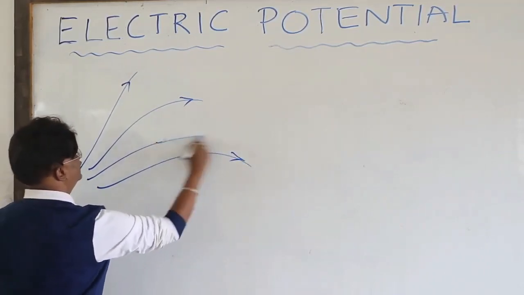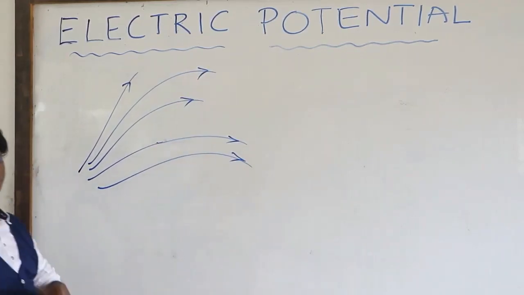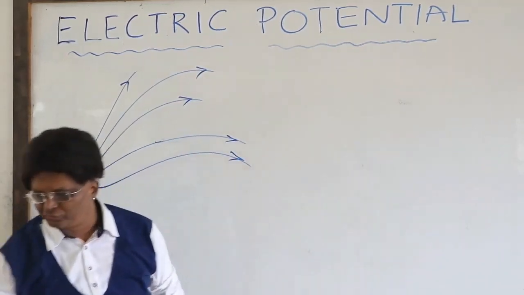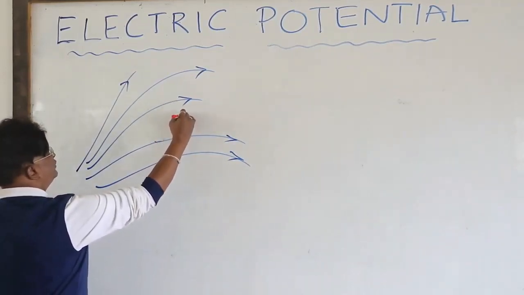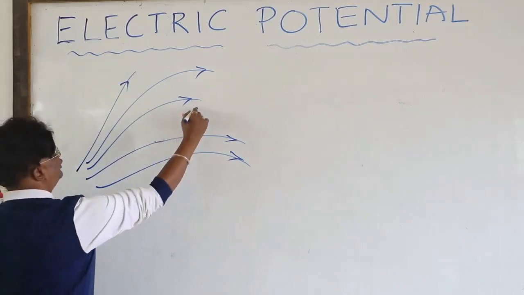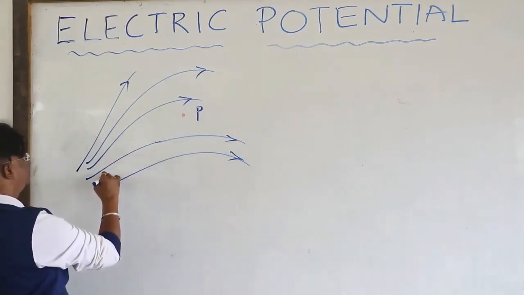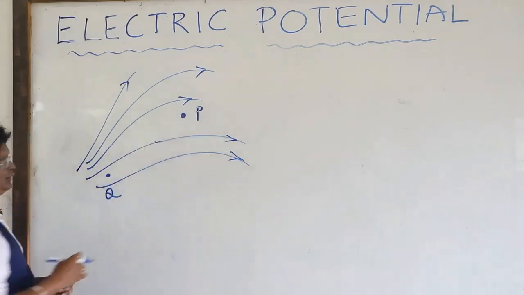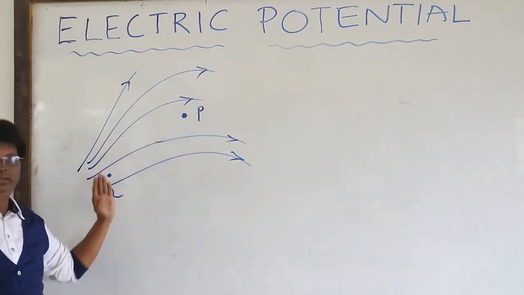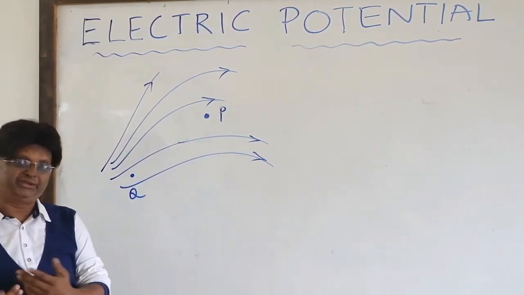And in this electric field, I choose 2 points. Those 2 points: this point I will call P, and another point somewhere over here, this point is Q. So P and Q are 2 points inside the electric field. Now, let me assume a test charge.